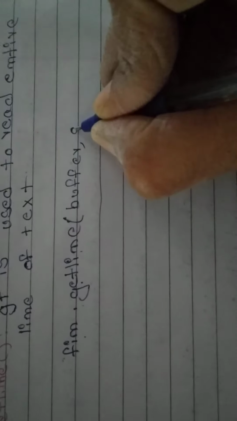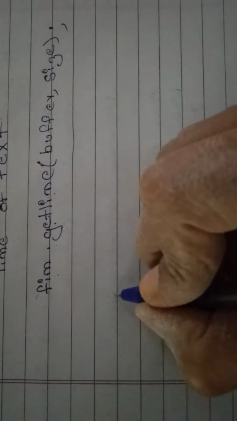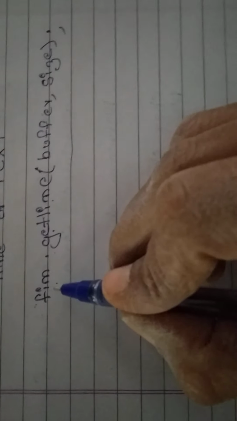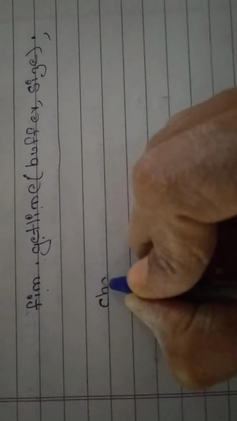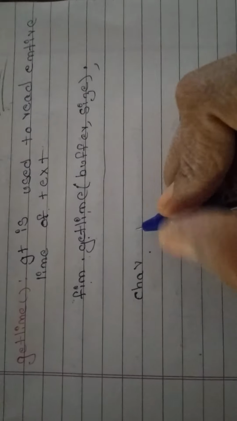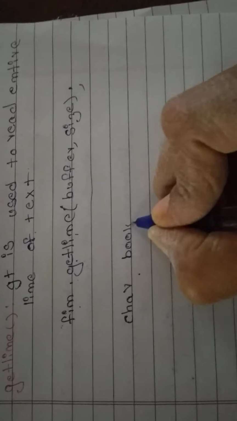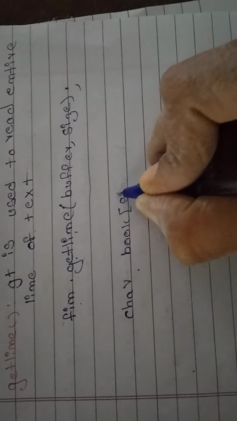How much of a line of text we want to get, we will mention the size. So let us see one example here. This is called syntax. Now I am going to tell you one example. Anything may be asked: what is its purpose, what is the syntax, what is the example. char book[size], okay.